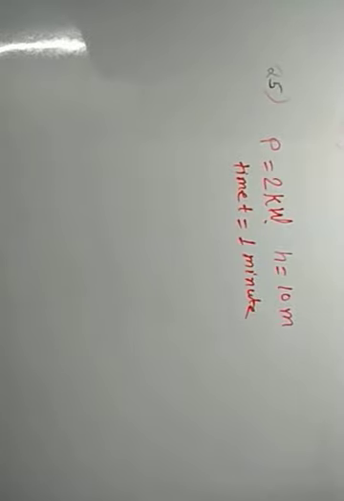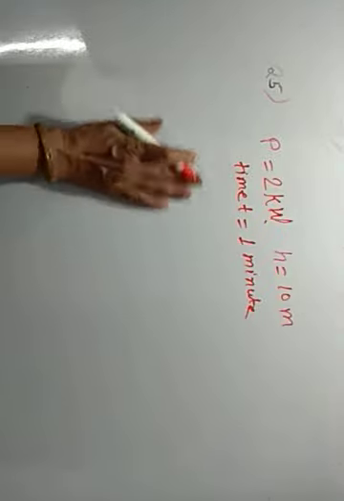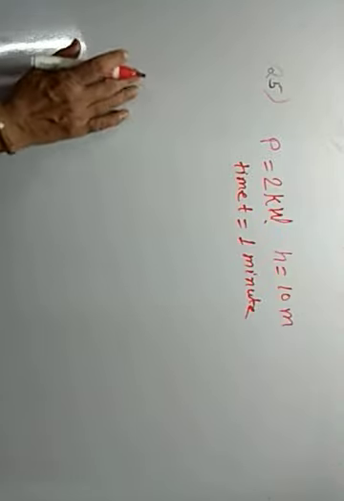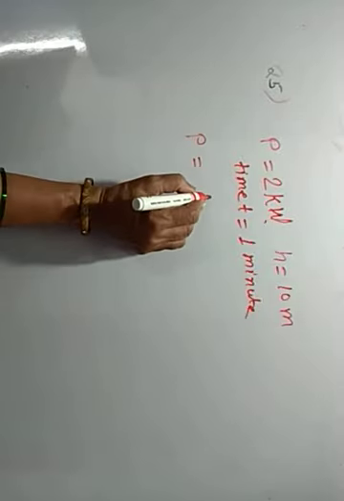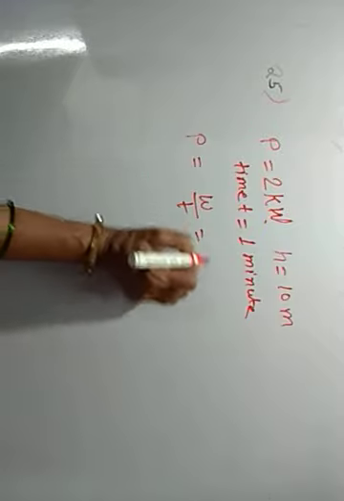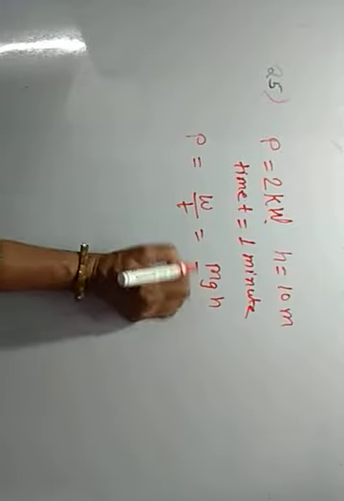Now there are some numericals in your exercise. An electric pump has 2 kilowatt power. How much water will the pump lift every minute to a height of 10 meter? Every minute. What do you mean by every minute? And what do you mean by power? We know that work done is equal to energy spent, and power is equal to W upon t, that we can write as mgh upon t.